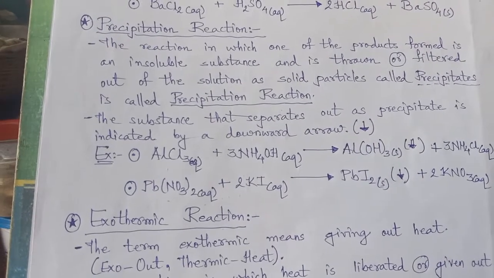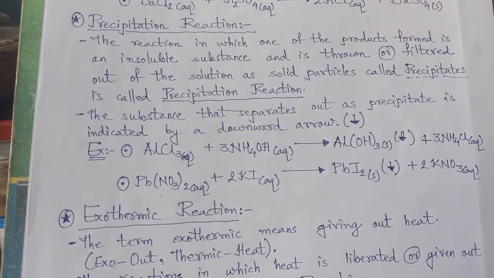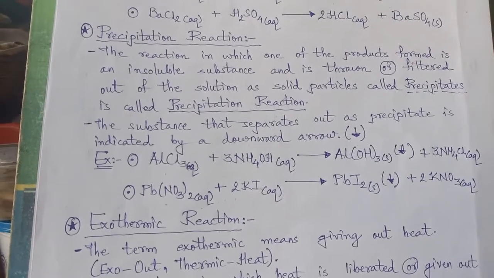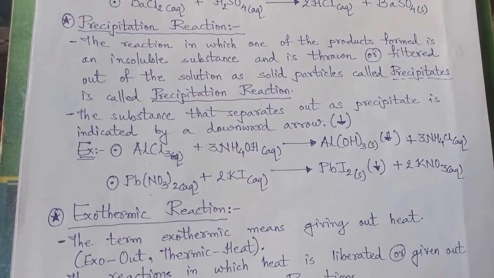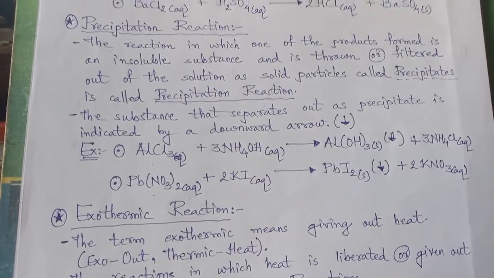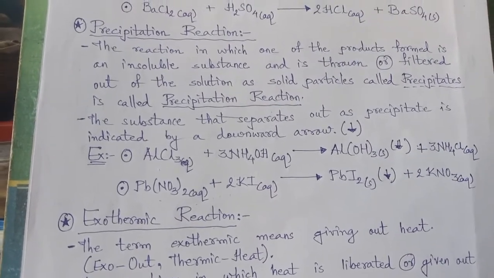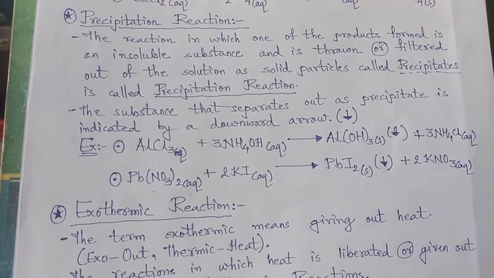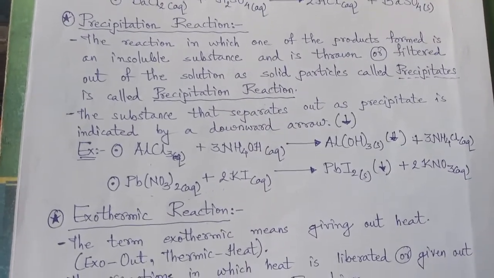Then decomposition reaction. It is completely opposite of combination. In decomposition, only one reactant decomposes due to heat, sunlight or ultraviolet rays and separates into two or more products. That means they undergo decomposition.